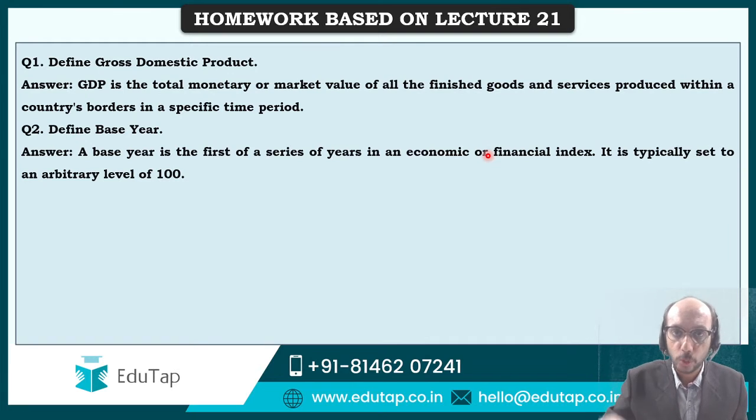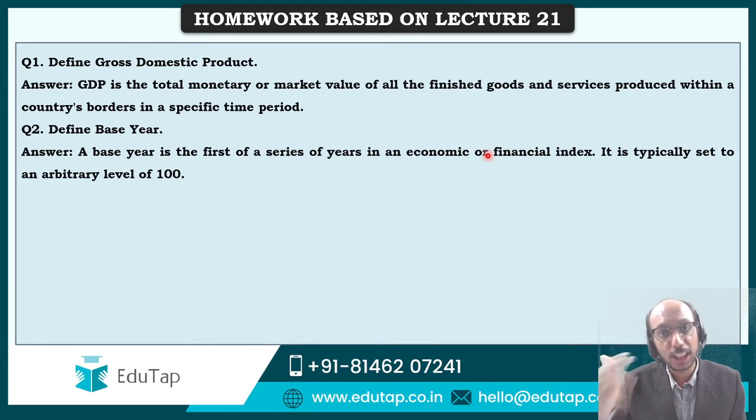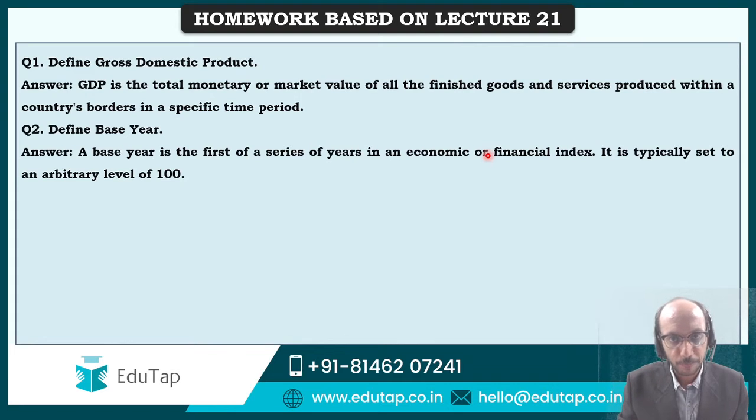So we will compare 2012 with 2011. We will compare 2013 with 2012. We will compare 2014 with 2013, and we will compare 2015 with 2014. And what is the base year? Base year is 2011. Why? Because whatever the production in 2011 was, that has been kept as 100, and so we are able to say that, okay, this is the year on year growth. So when we say that this is a year on year growth, what we are saying is that as compared to, let us say, 2018, 2019 has seen so much production, and that index that we are calculating or using is based upon the production level in the base year, which has been set at an arbitrary level of 100.